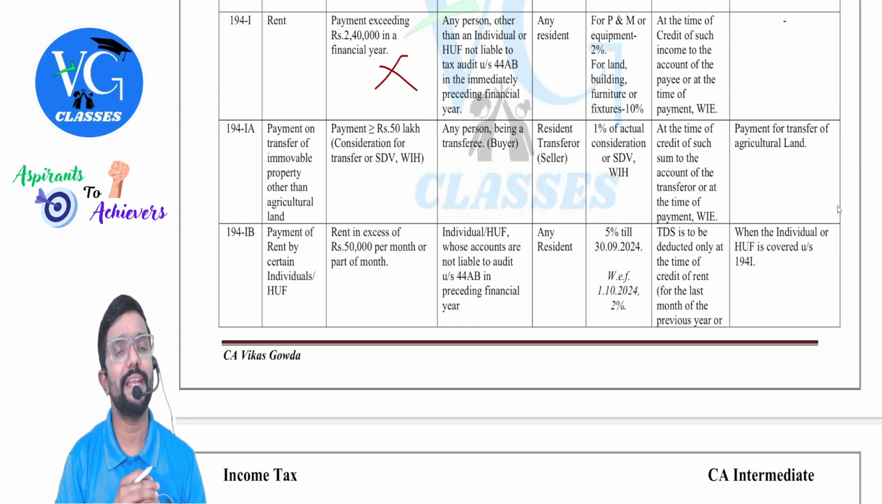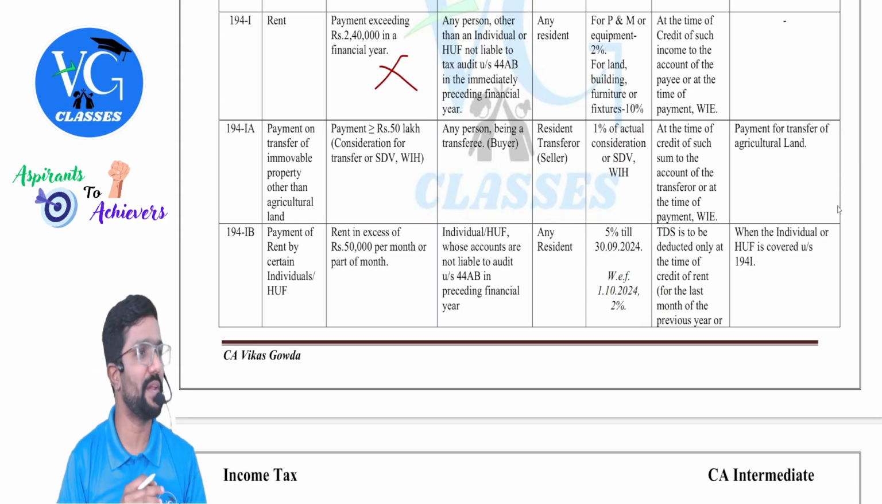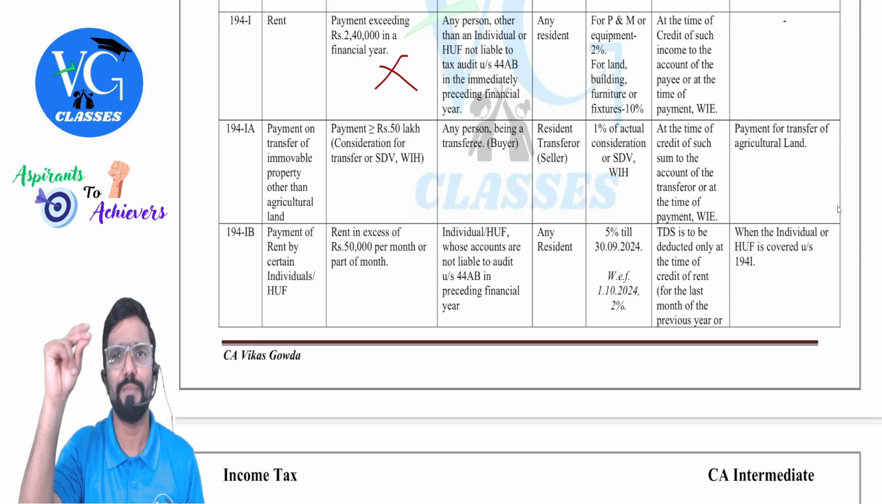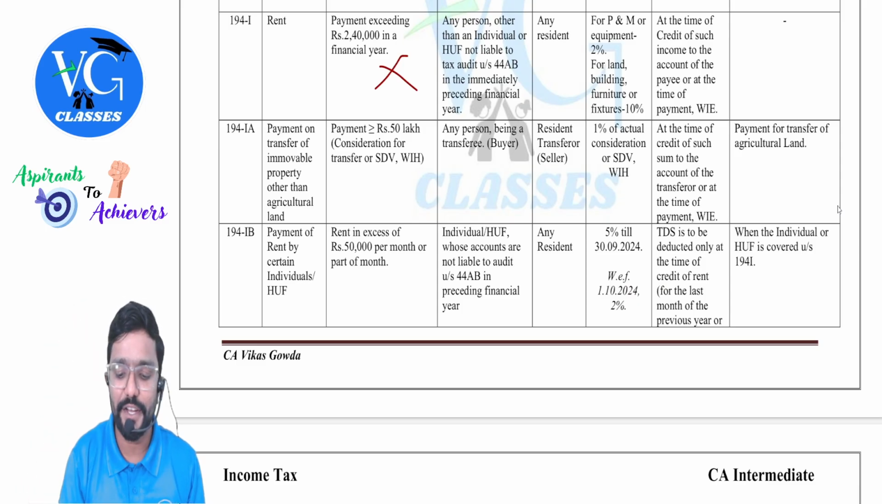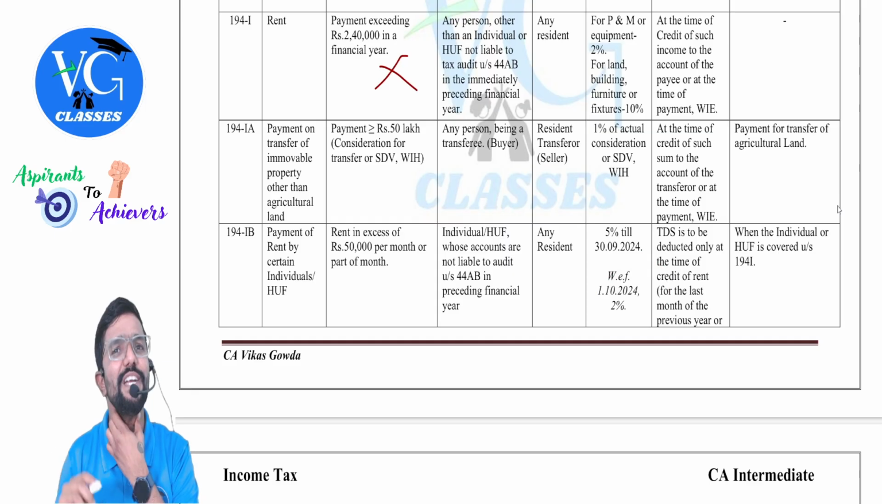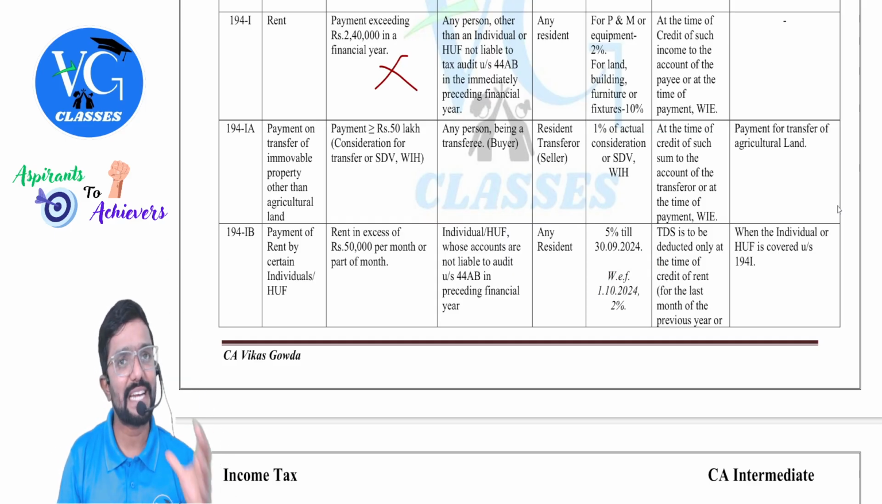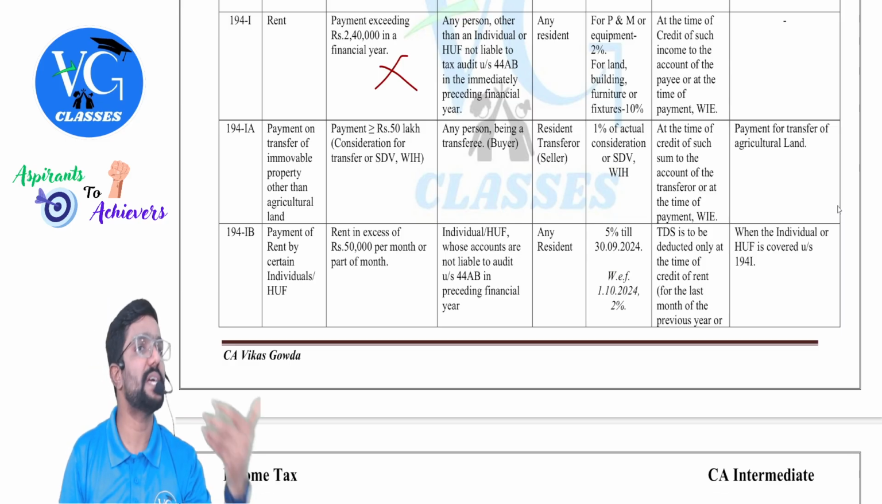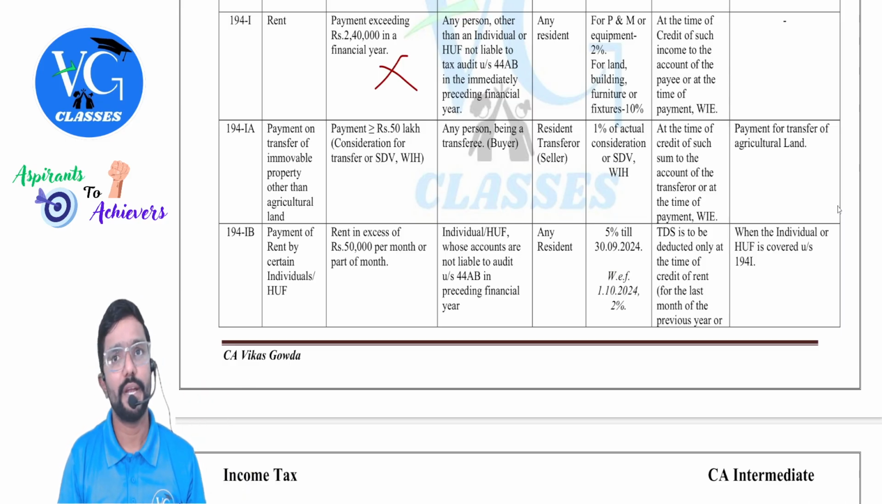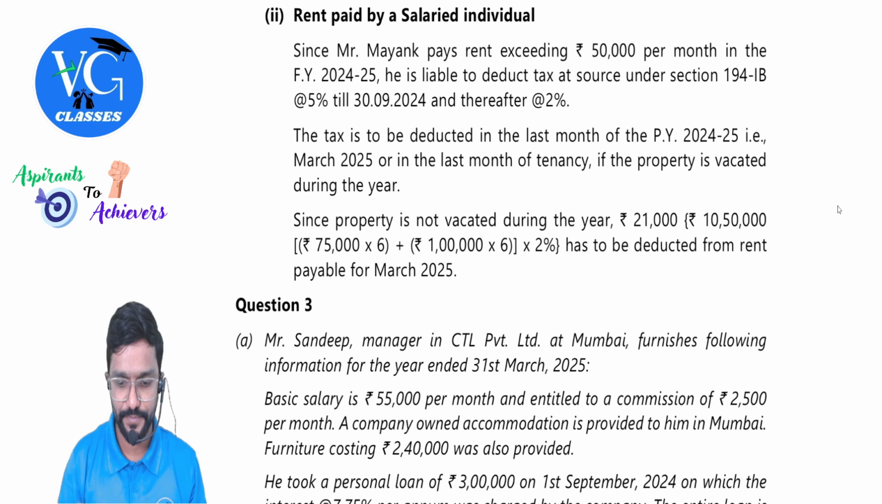Guys, when would the tenant be deducting TDS? In the last month of the previous year. Last month means 31st March. In March, what is the TDS rate? 2%. So should 5% be deducted or 2%? 2%. That is the rate at the time of deducting TDS. Whatever the rate is then, deduct at that rate, guys.